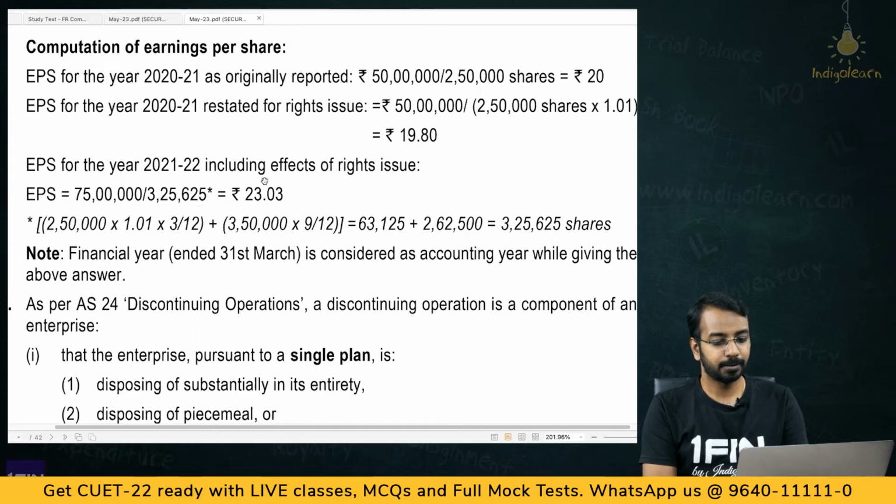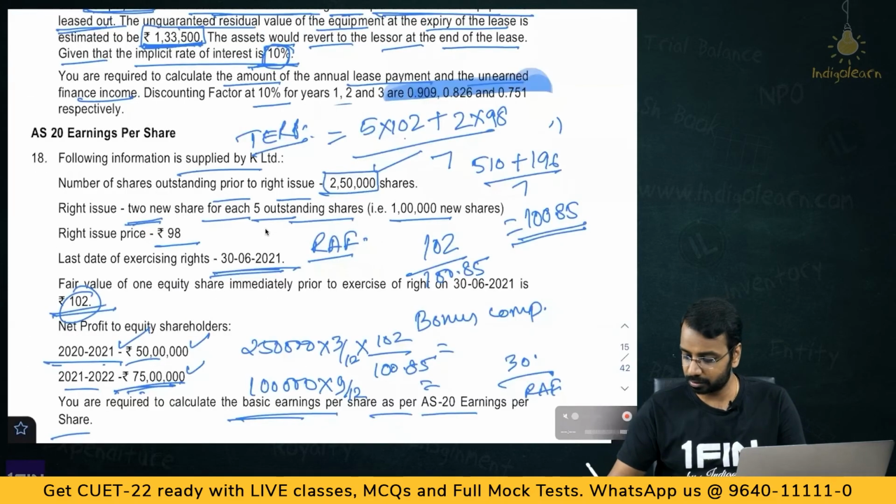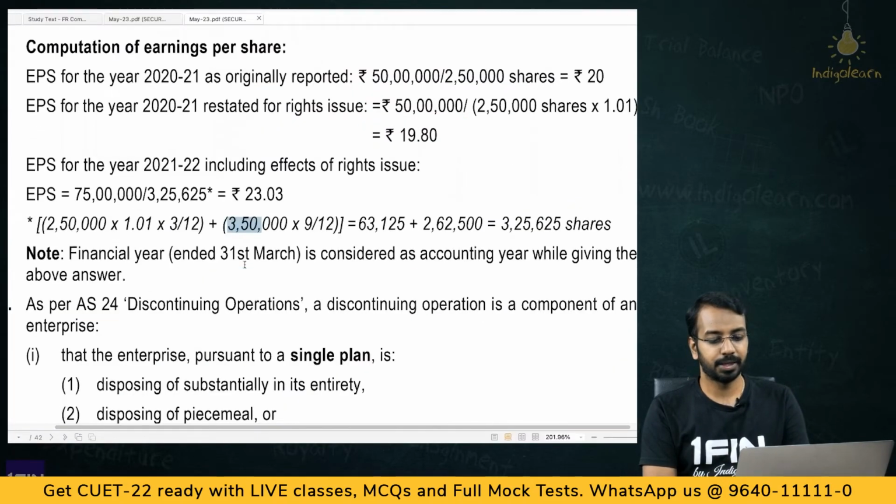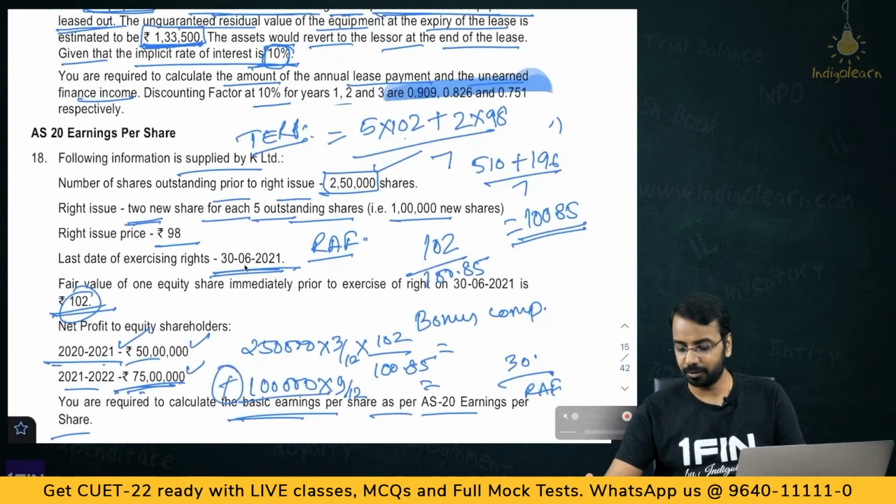Then, for the current period, you take 2,50,000 into the adjustment factor into 3 by 12, and 350. So, I think here also I just took 1 lakh, you have to do 250 plus 1 lakh, which will give you 350 into 9 by 12. Okay. And then with that you can calculate.